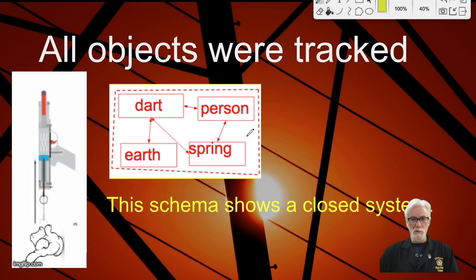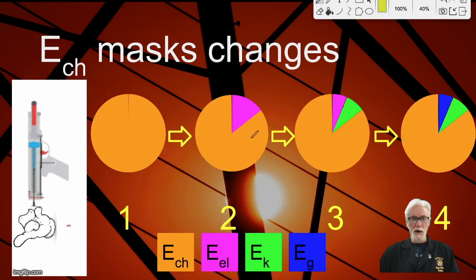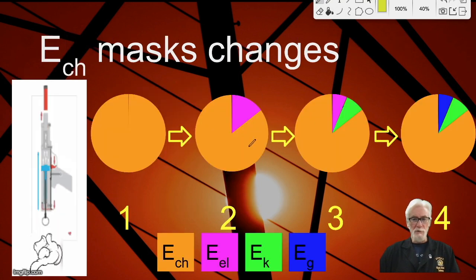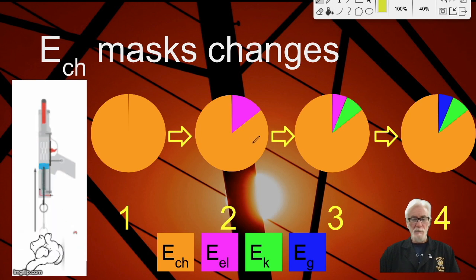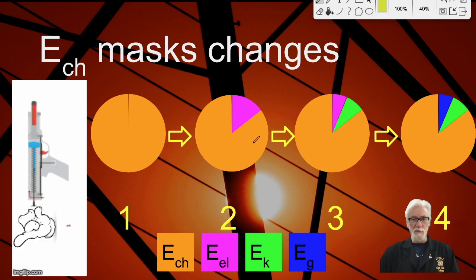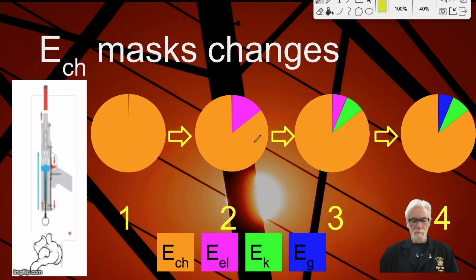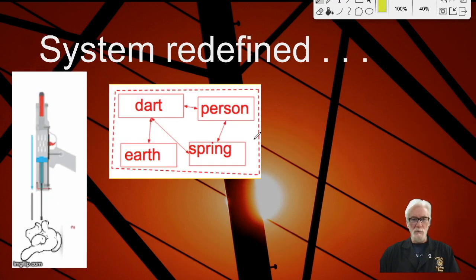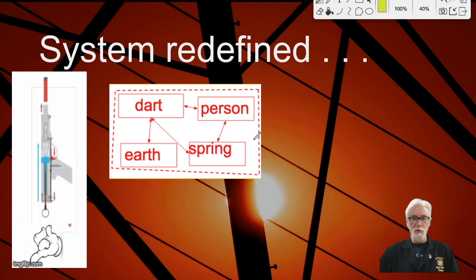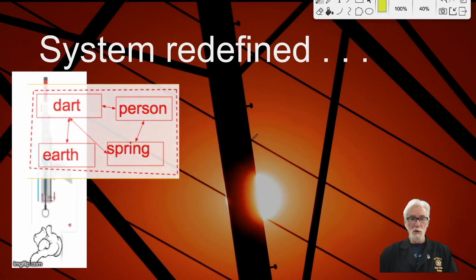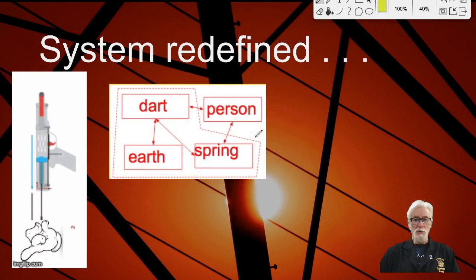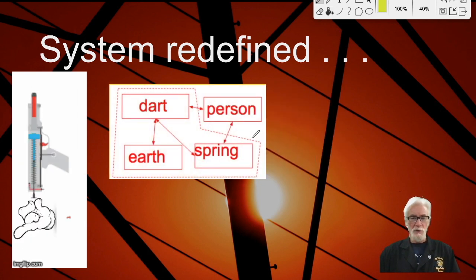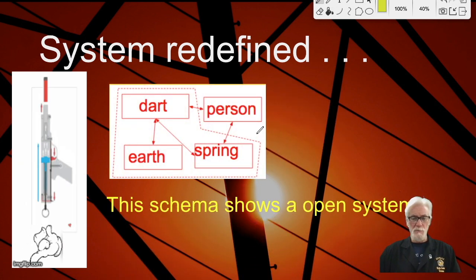Often closed systems are not very interesting. Here's an example of why. The fact that ETM dominates the size of these pies masks the real change that's going on during this event. So it might be smart to redefine our system. Instead of having this closed system with all the interacting objects inside the system, what if we changed it so only the dart, the earth, and the spring were inside the system?